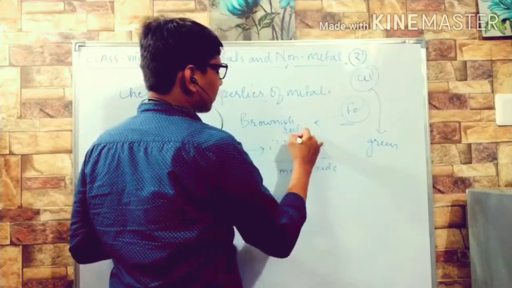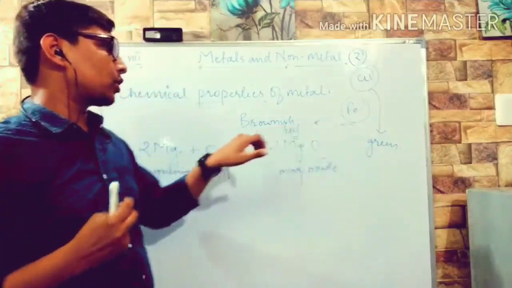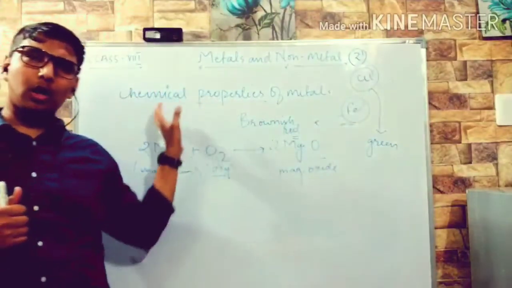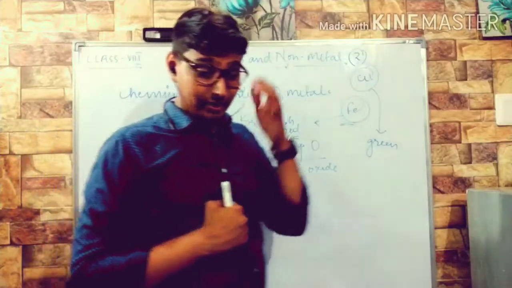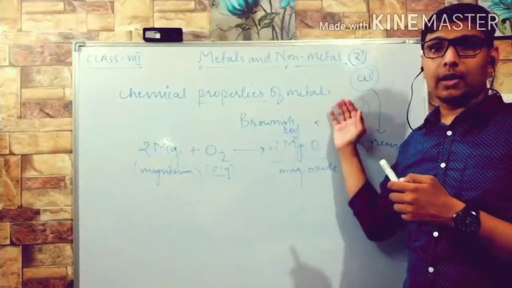Brownish red color. Okay, जो इसका hydrated oxide है, that is only the rust. Okay, brownish red in color. Copper gives green. Other than this, all metals give grayish or white color. Okay, so this was about the action of air.